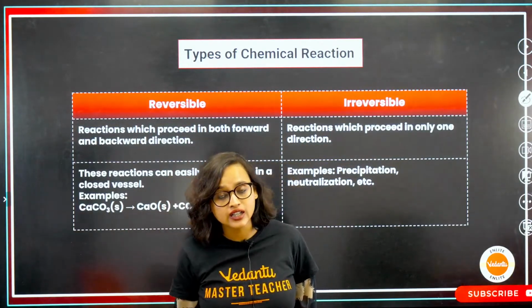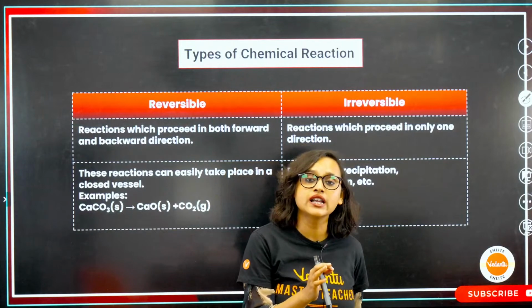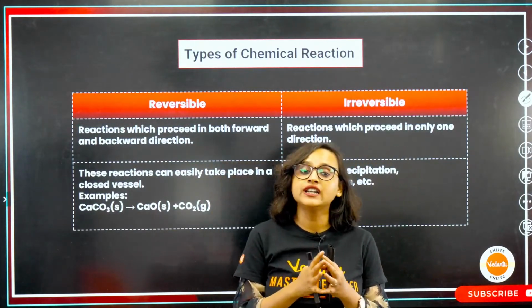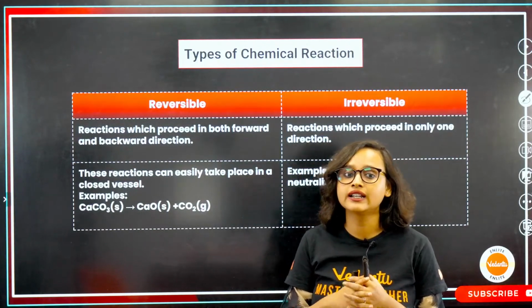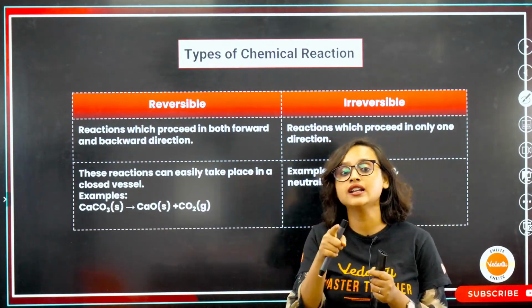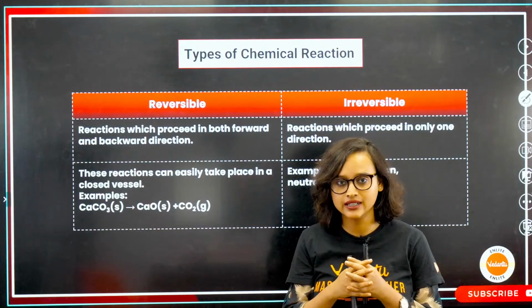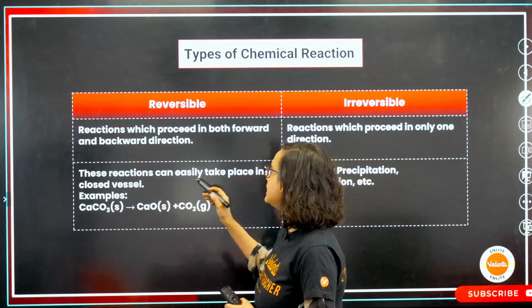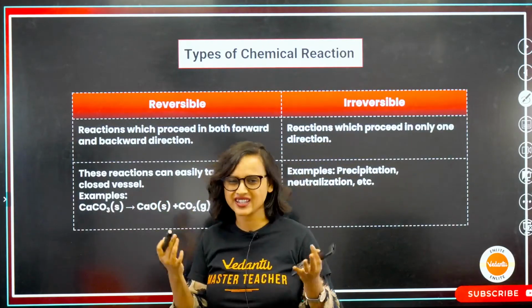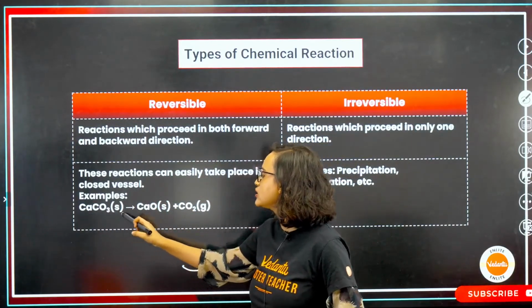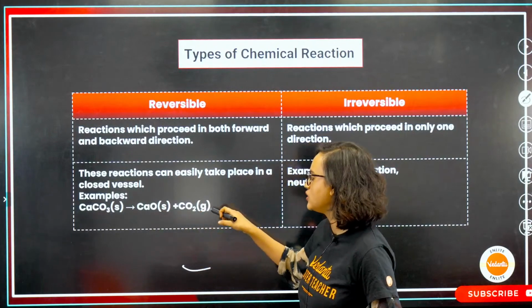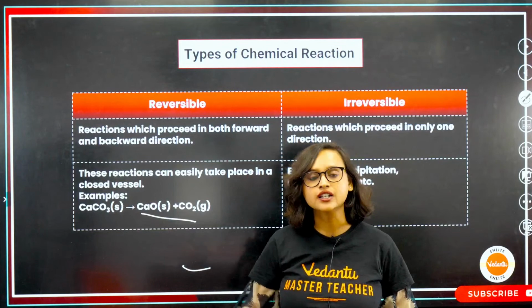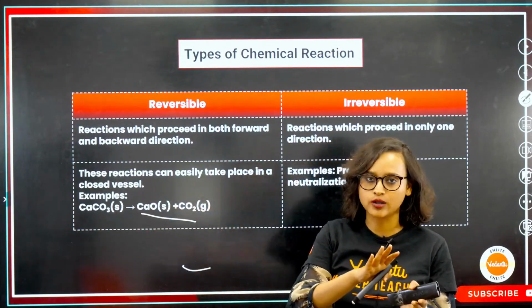We have learnt in really younger classes that chemical reactions can be of two types: one is reversible and one is irreversible. If it is reversible, then we know that the reaction can go forward and it can come backward also. For example, this reaction can easily take place in a closed vessel. CaCO3 in solid form becomes CaO plus CO2. If you add these, you will again get CaCO3, isn't it? So it can go forward, it can come backward also.